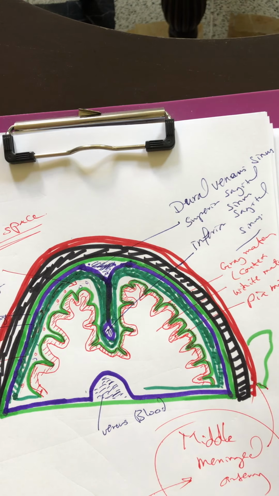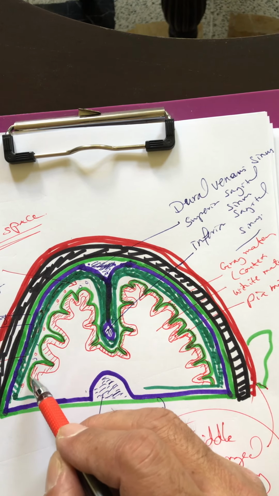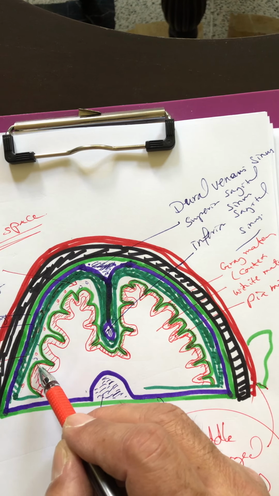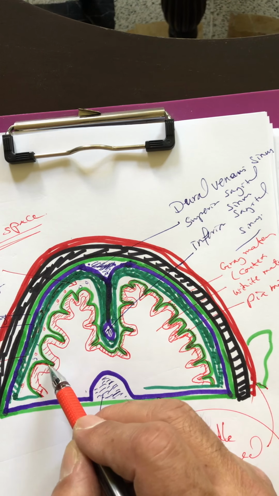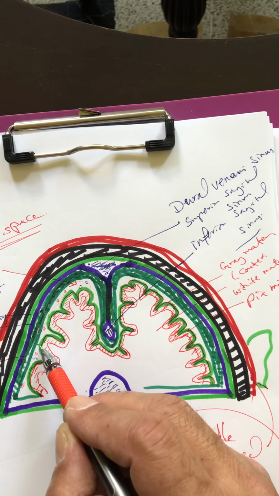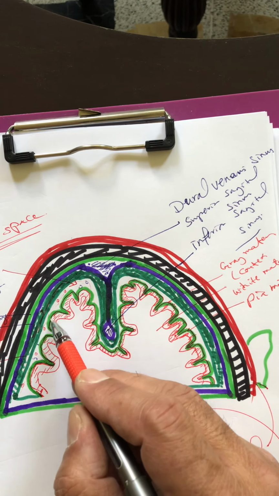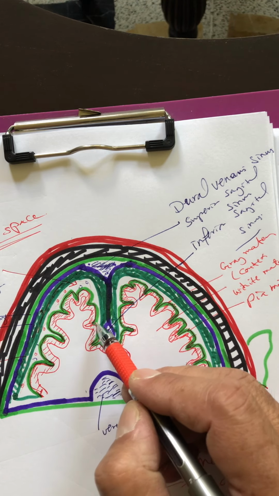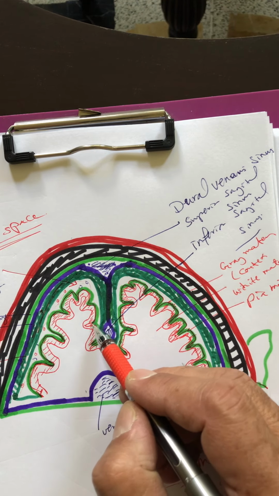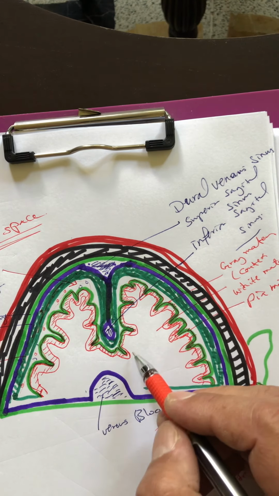The third layer, as I said, is the pia mater, which is highly vascular, and it is closely enclosed with the brain tissue. It passes through the crypts or the sulci of the brain like this, completely covering the sulci and gyri. It is a highly vascular layer, and through it the branches of the arteries and the veins leave the brain tissue.